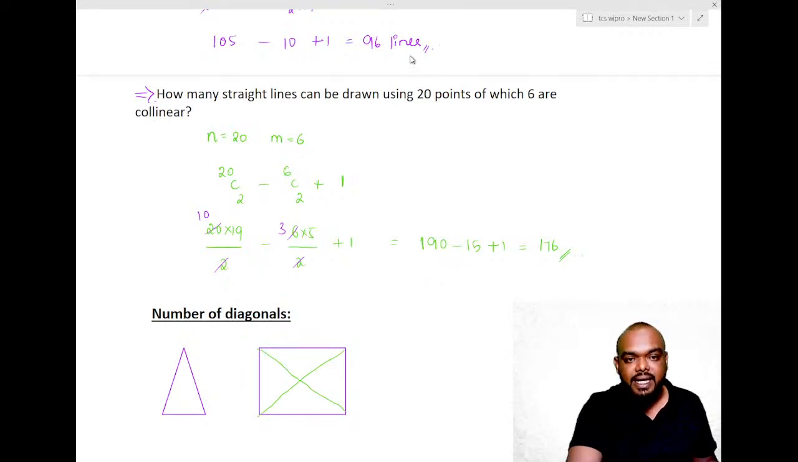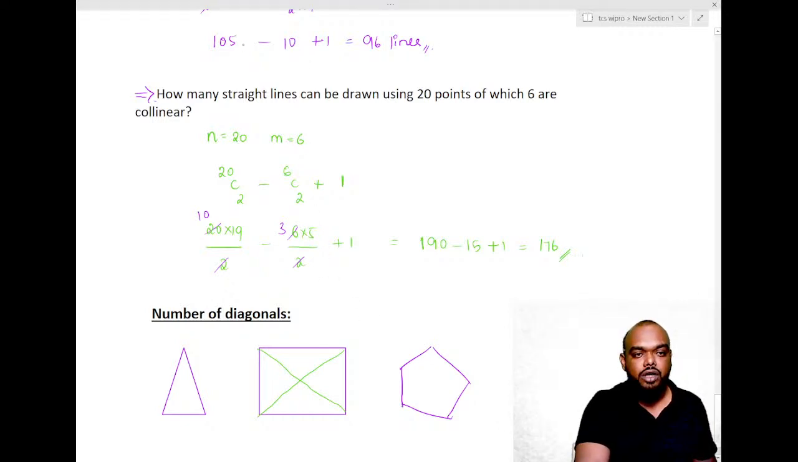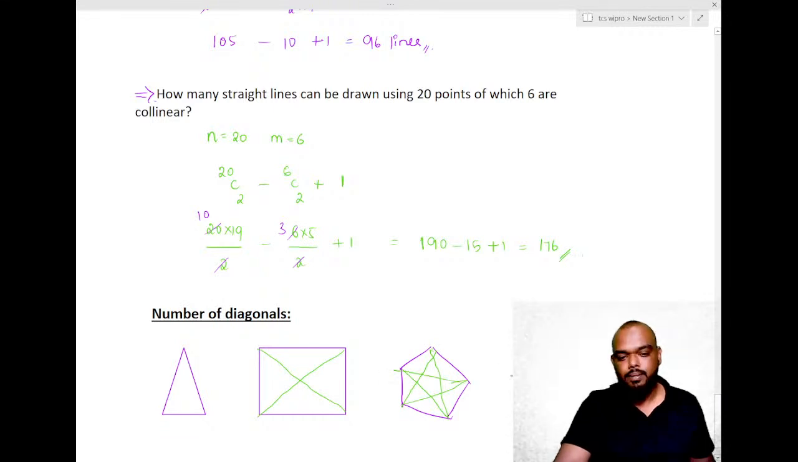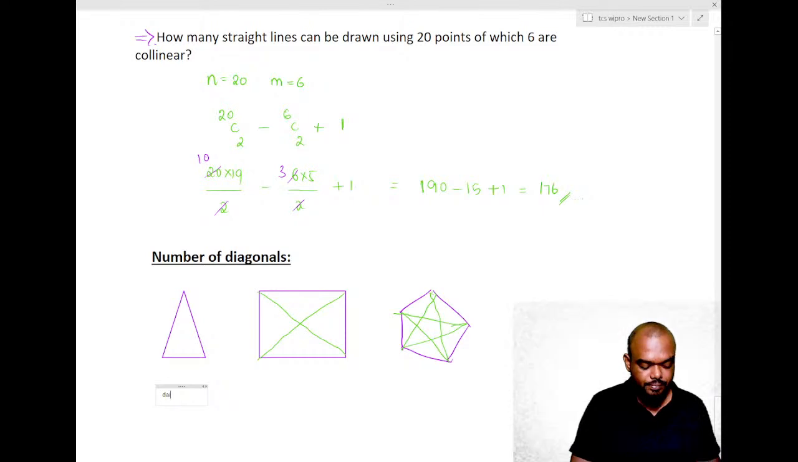Now suppose if I take a pentagon, let me check if the shape is available. No. Let me draw a pentagon. Pentagon looks like this with 5 sides. This is a pentagon. How many diagonals can we draw? Check this out. 1, 2, 3, 4, 5. 5 diagonals we can draw. Now firstly, let us understand what is a diagonal.